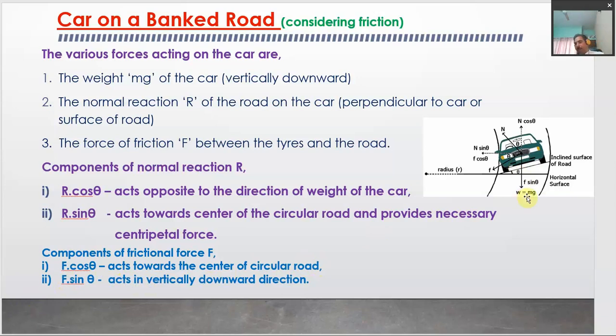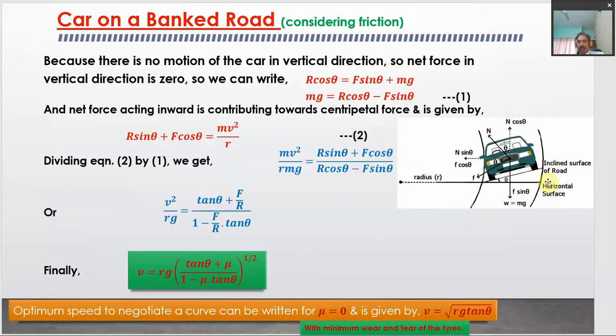Now, we can apply the same case because the car is not having any motion along the vertical. That means whatever the upward force, it is balanced by the downward force. So, what is the net downward force? It is the weight mg plus f sin theta. This is the total downward force. It is equal to the total upward force, which is N cos theta, or we can say R cos theta.